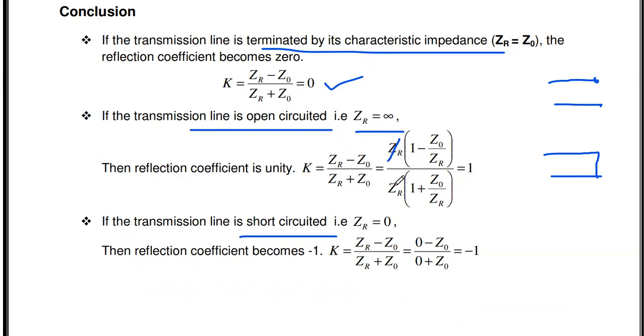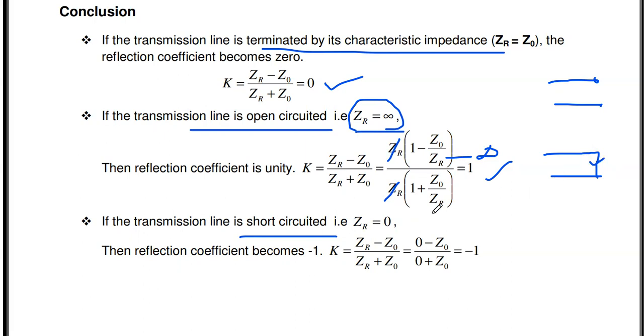Now substitute ZR equal to infinity: anything divided by infinity is 0. So (1 minus 0) by (1 plus 0). What is the answer? 1. So when the transmission line is open circuited, the reflection coefficient is 1.